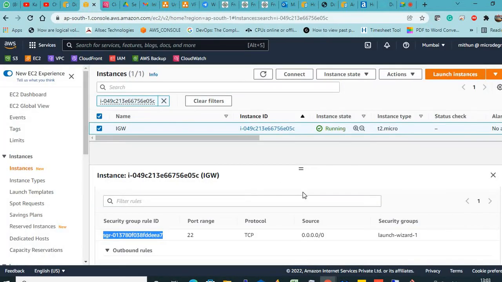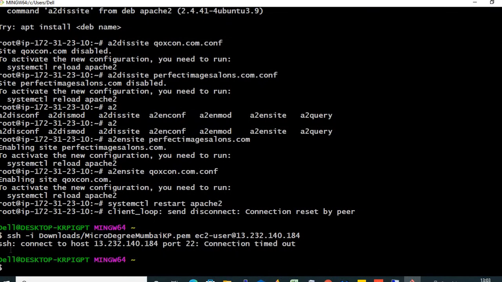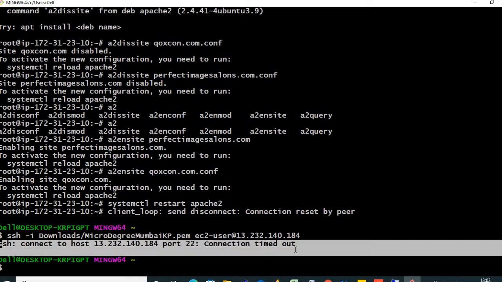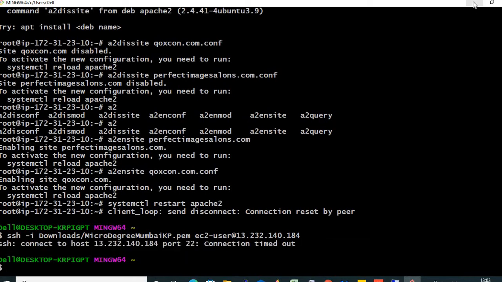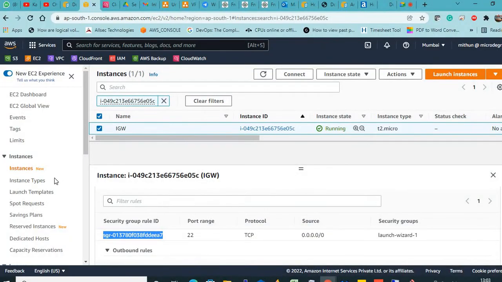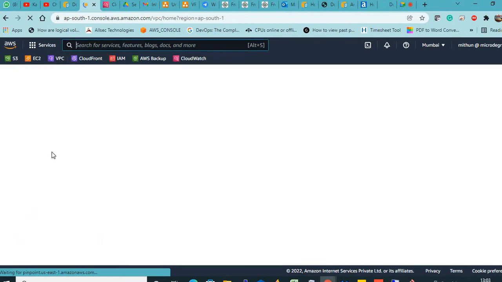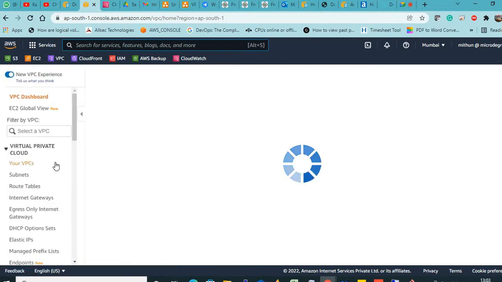Okay, now I have created the EC2 instance. Now if you see, it has failed. See, connection to the host is timed out. Yes. So now let me go to the VPC section. Go to under virtual private cloud. Okay, select internet gateways.